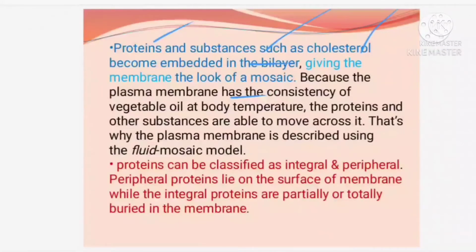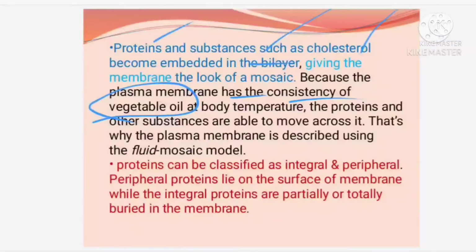So, mosaic floors you would have seen, isn't it? That sort of look they have. Because of that, the plasma membrane has the consistency of what? The vegetable oil. Like vegetable oil, substances can move in and move out easily. They are not that stiff, okay. They are not that hard like the cell wall. Even if pores are not present, some substances can easily move in and move out, like along with the oil they can mix up and come in and go out, but all the substances cannot. That is why the name is selectively permeable. Some substances they allow to take entry, some substances they allow to move out. They select and allow things to get in and get out, okay.